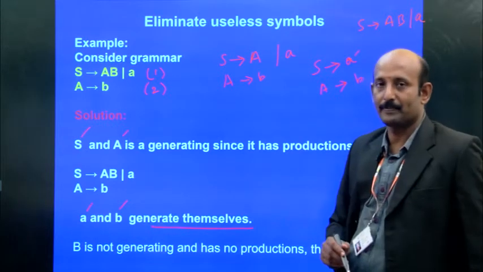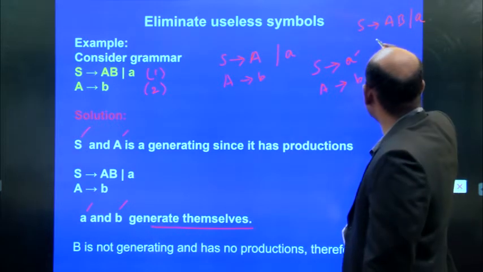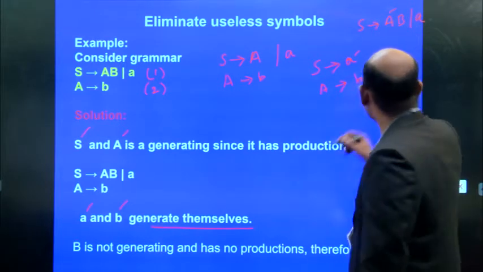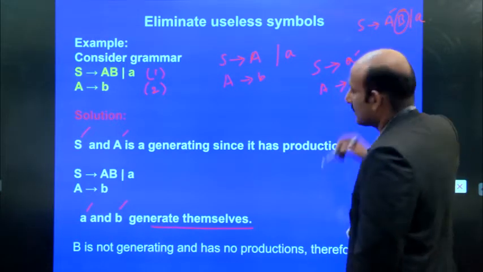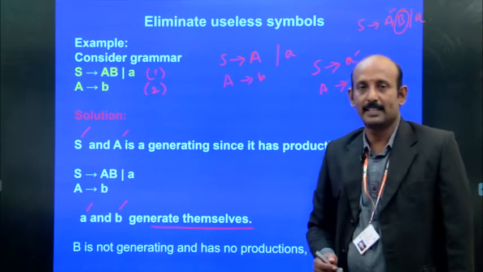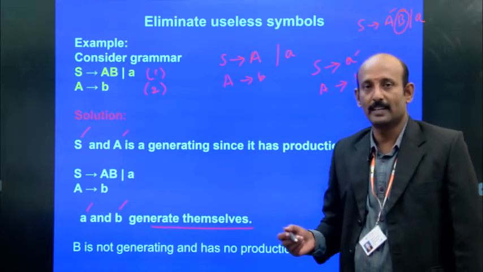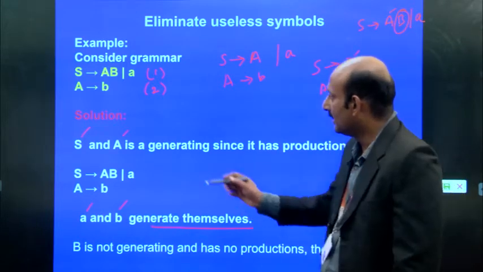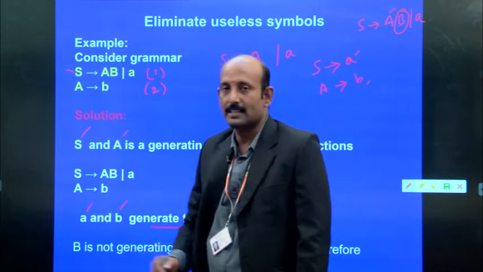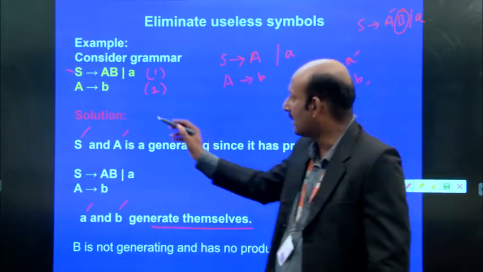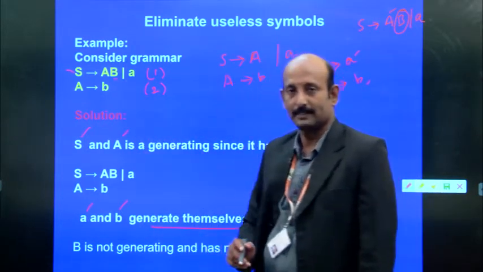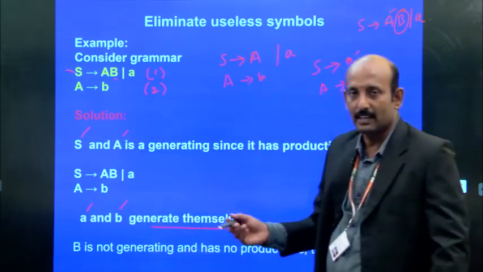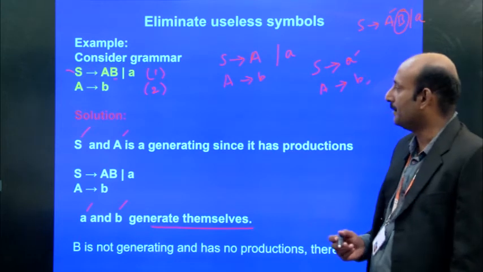Now let's see B: it does not generate any terminal symbols. Moreover, it is not reachable from the starting state. Here S is the start symbol, but it cannot reach B or any other state.